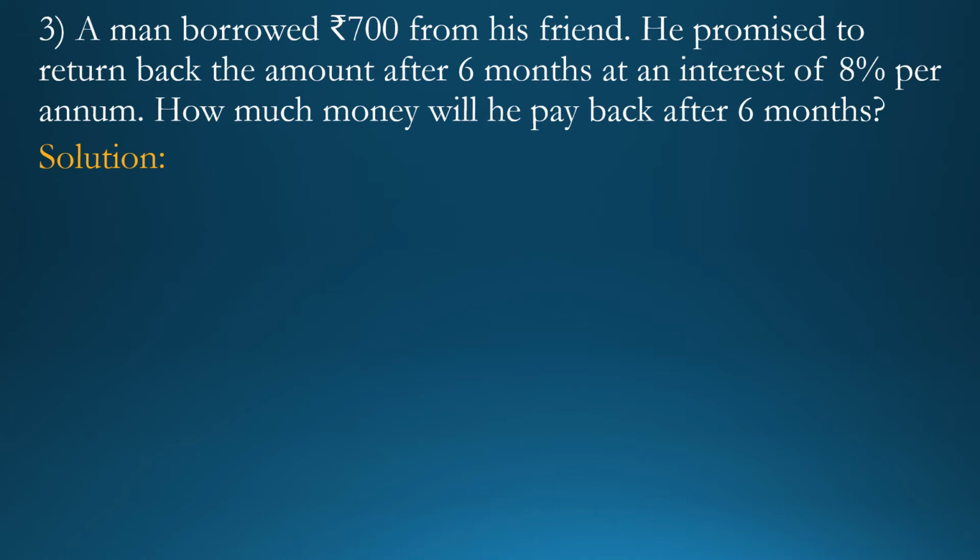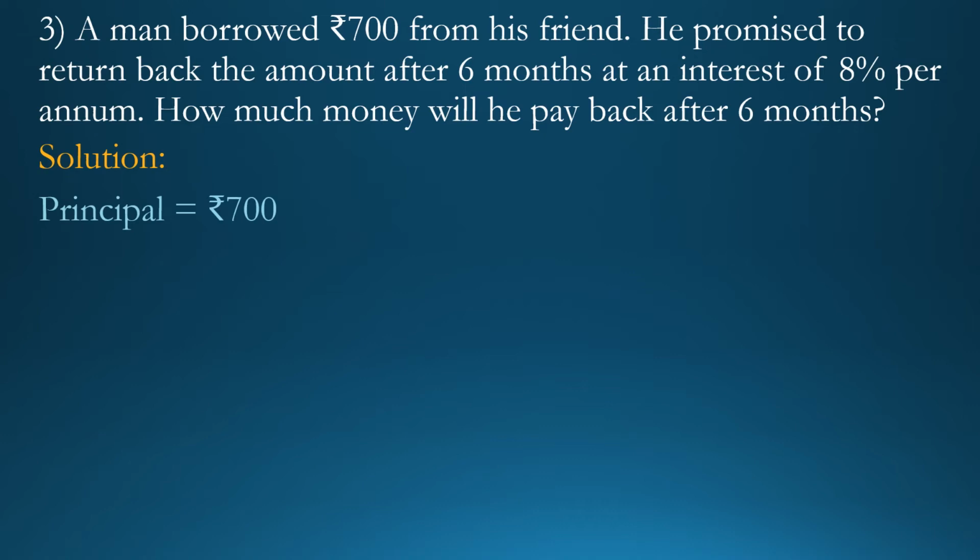And we know that amount is equal to principal plus simple interest. So in this question, what is principal? The amount of money deposited in a bank or borrowed from a bank is called principal. Here the money borrowed is rupees 700. So principal is equal to rupees 700. But we don't know simple interest. So first we find the simple interest, then we find the amount.